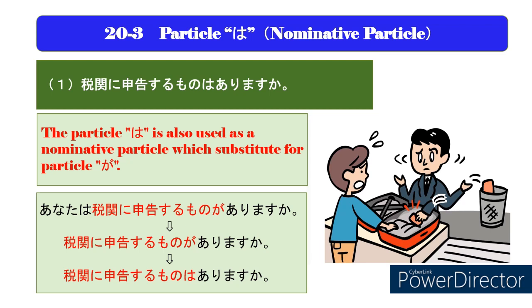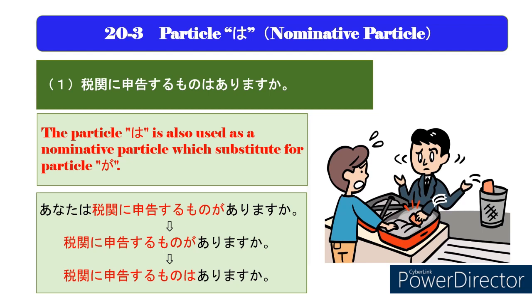Then it becomes, 税関に申告するものがありますか？ In this case, the nuance is almost the same even if the particle wa is used as the nominative particle instead of the particle ga. You can also say in Japanese, 税関に申告するものはありますか？